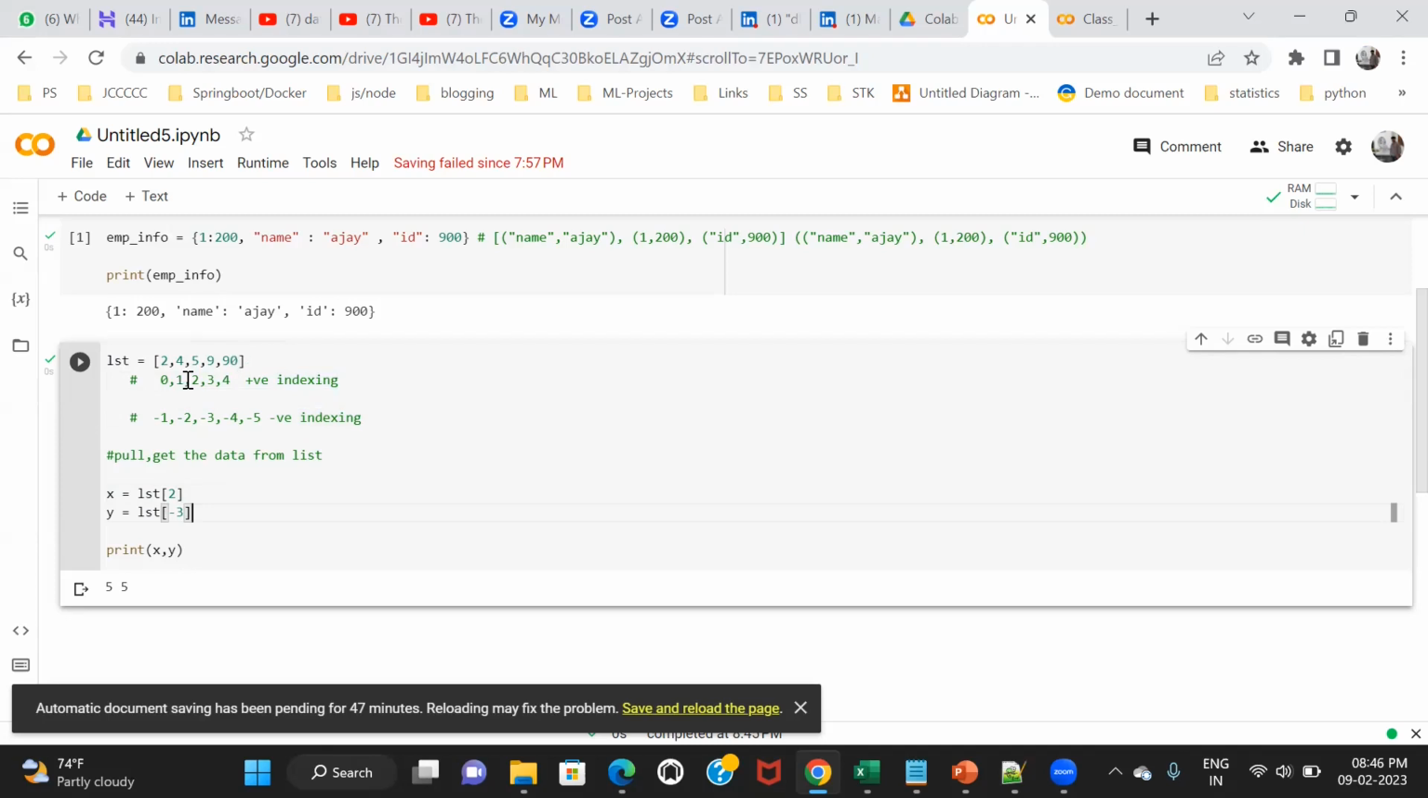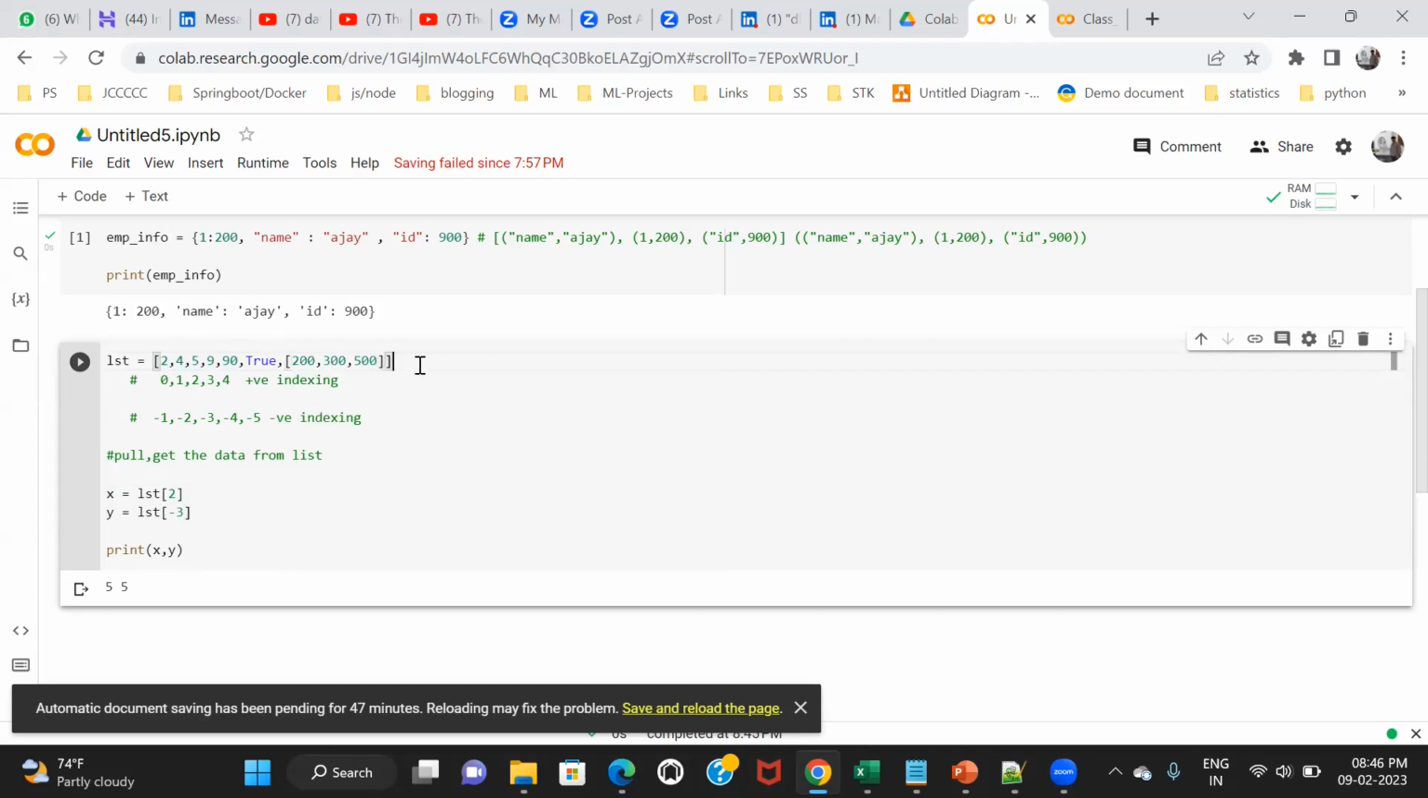Now let me make it a bit more complicated. As you know, list is a heterogeneous data type. I mean, I can add any kind of data. I can add true, false, anything. Let's suppose I'm adding another list. So a list is containing another list. This is called nested list. For example, 200, 300, 500.